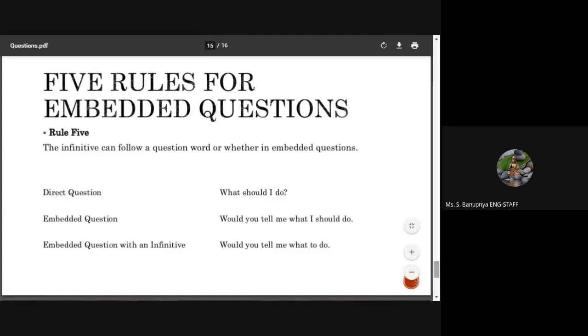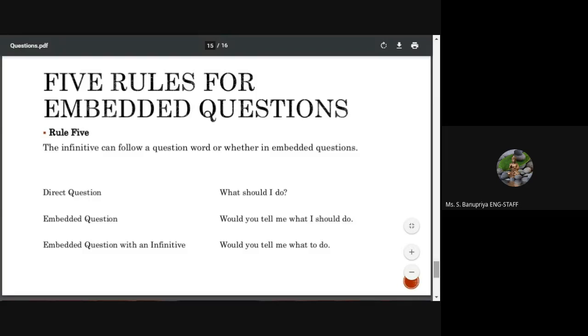Okay. Direct question, what should I do? And embedded question, would you tell me what I should do? Asking the permission, asking the idea of the second person about what the first person has to talk about. Okay. With the infinitive, you can see the change of question. Embedded question with an infinitive is, would you tell me what to do?